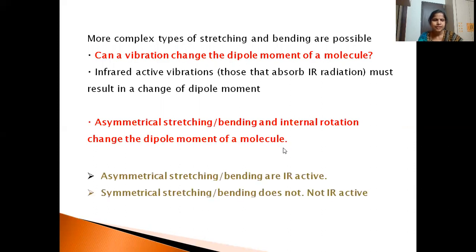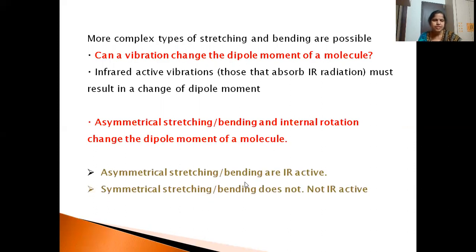So when the dipole moment is changed, then we say that it is IR active. When the dipole moment is not changed, it is said to be IR inactive. So symmetrical stretching or symmetrical bending will not change the dipole moment. That is why we call it IR inactive.